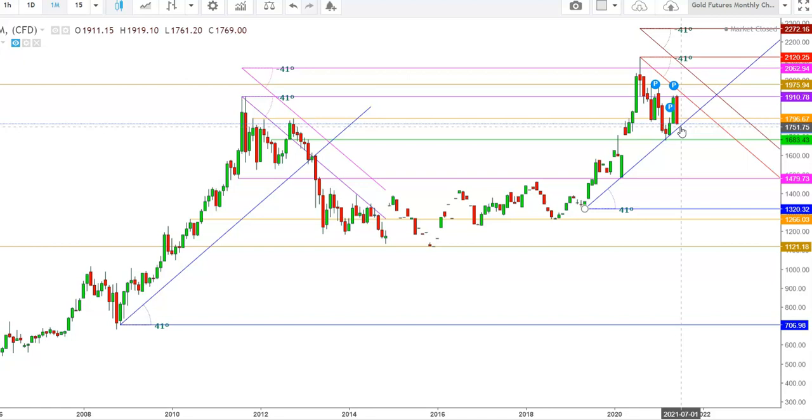Because here I find a breakdown below this uptrend line in a monthly time frame, which is a 41-degree angle. So friends, here I find that if the gold futures are not able to hold above the levels of $1748 during the upcoming week, we'll see this fall continue during the month of June 2021.